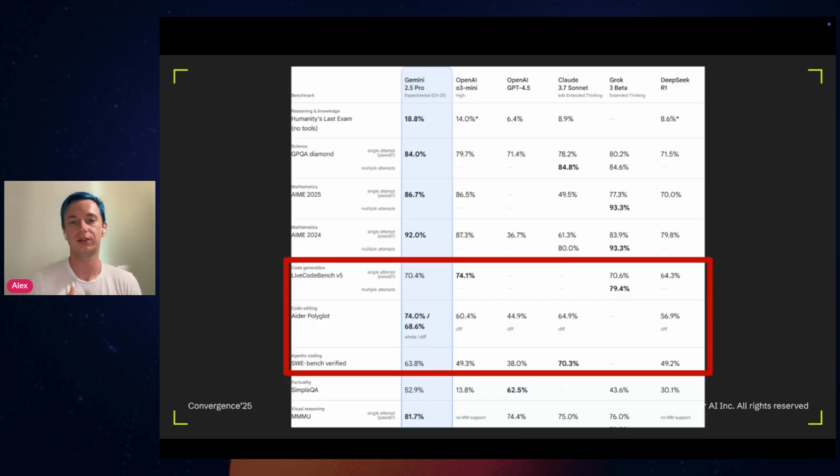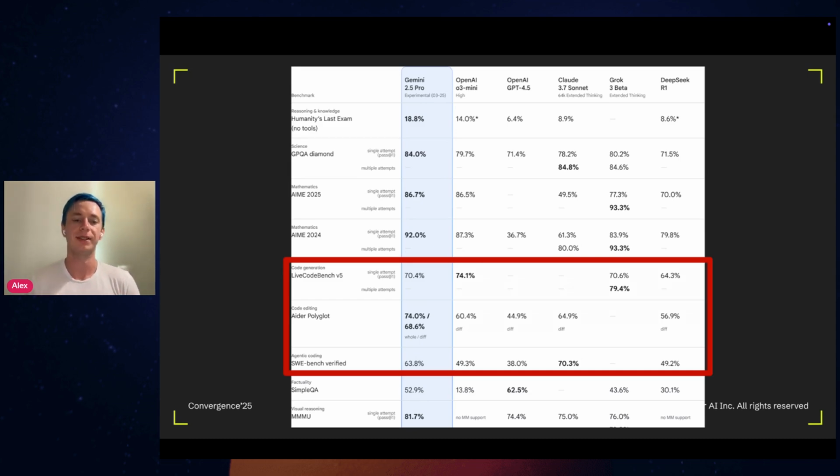So, for example, here, this is a slide of comparison on different benchmarks of different models which came up recently. For example, here, Gemini 2.5 Pro is beating, of course, the older models on different benchmarks. Specifically, here, we're interested in these three highlighted datasets, which are related to coding.